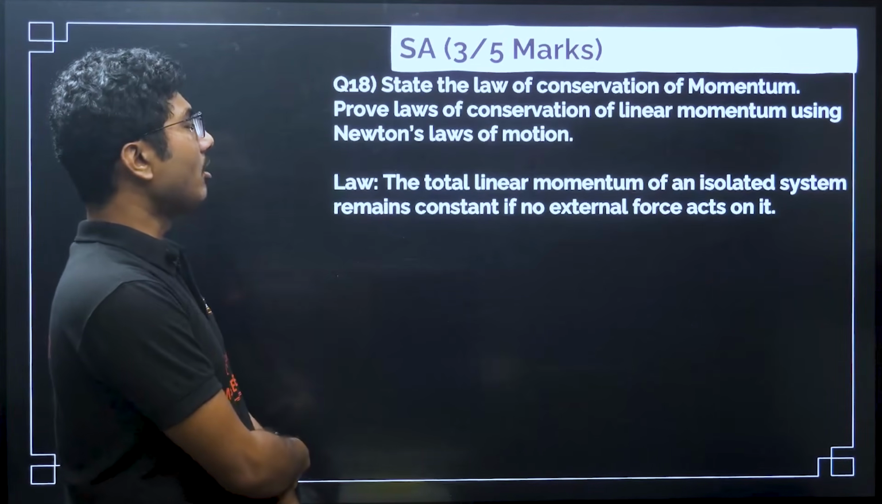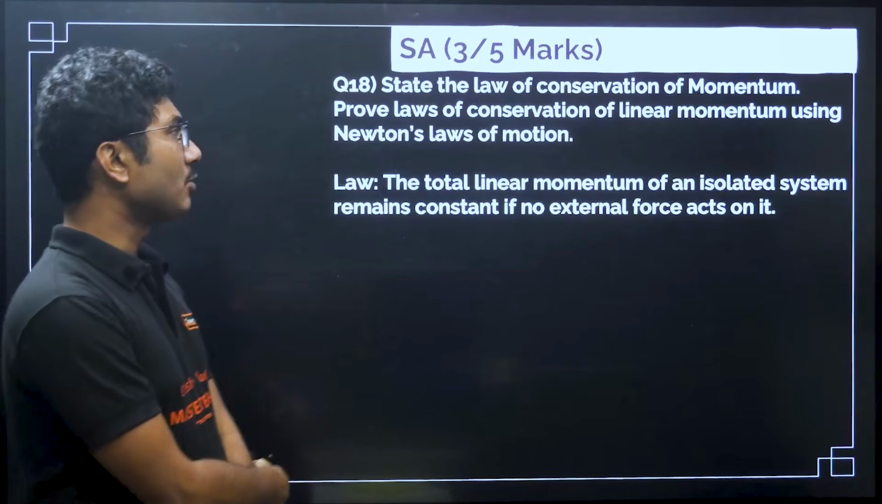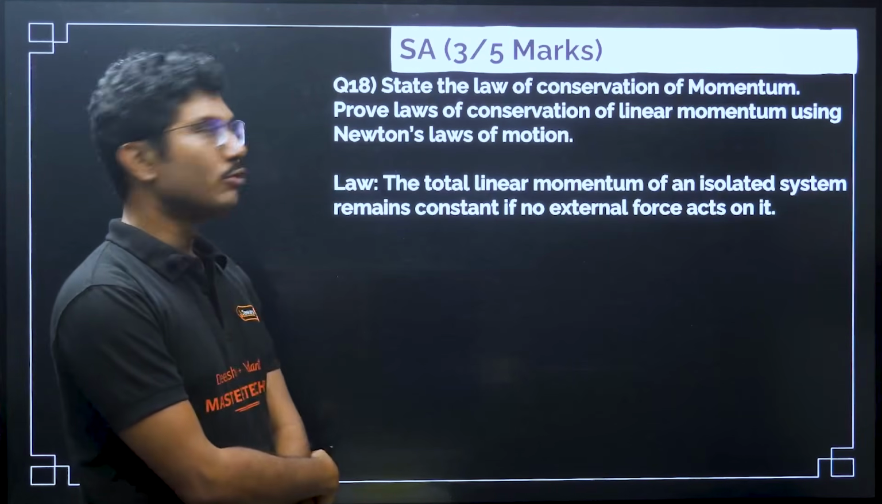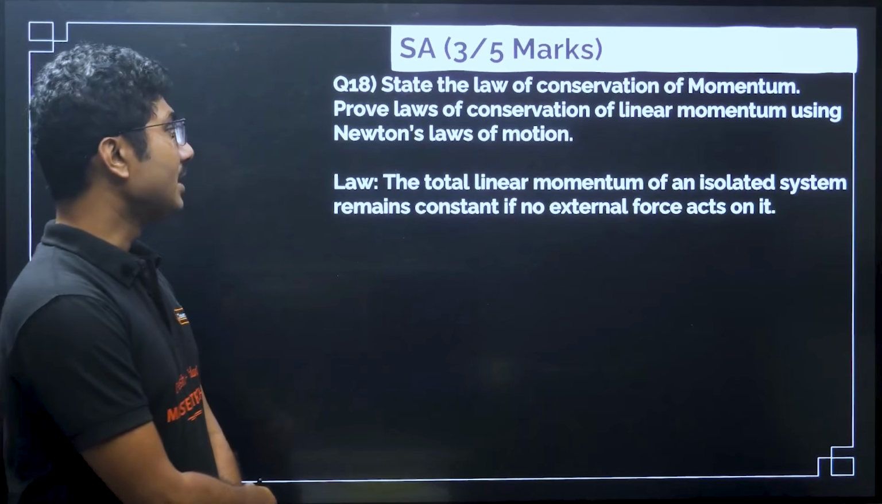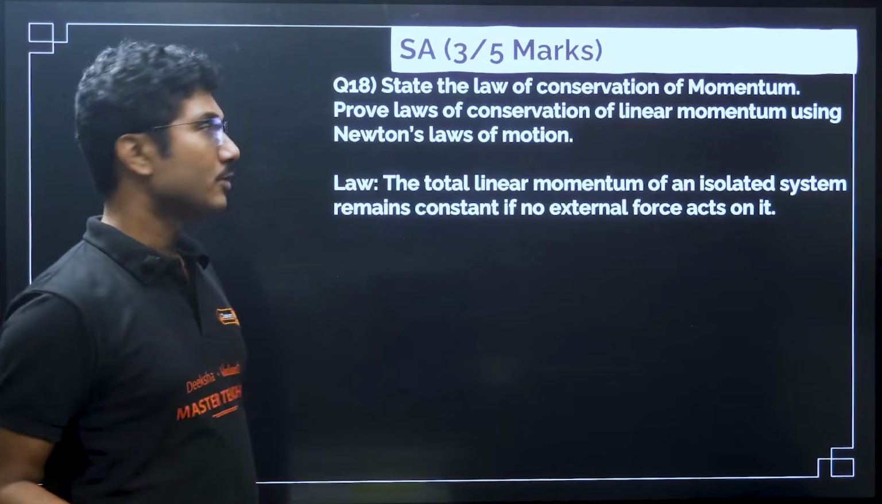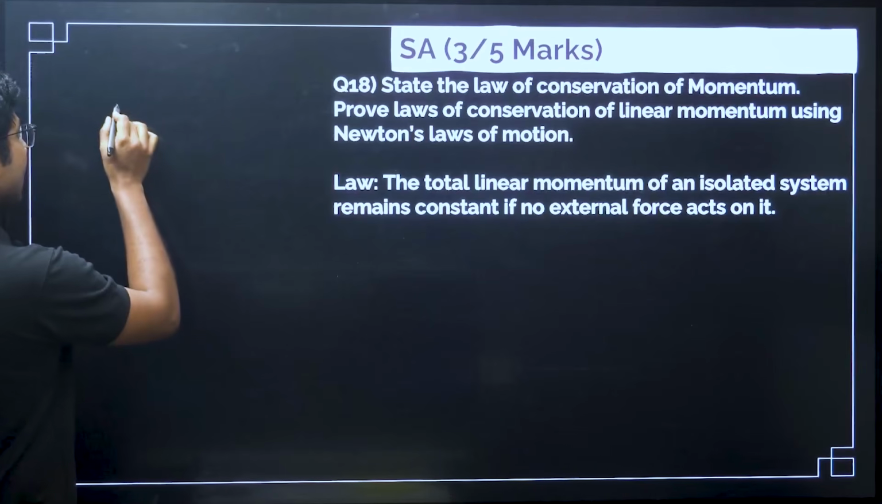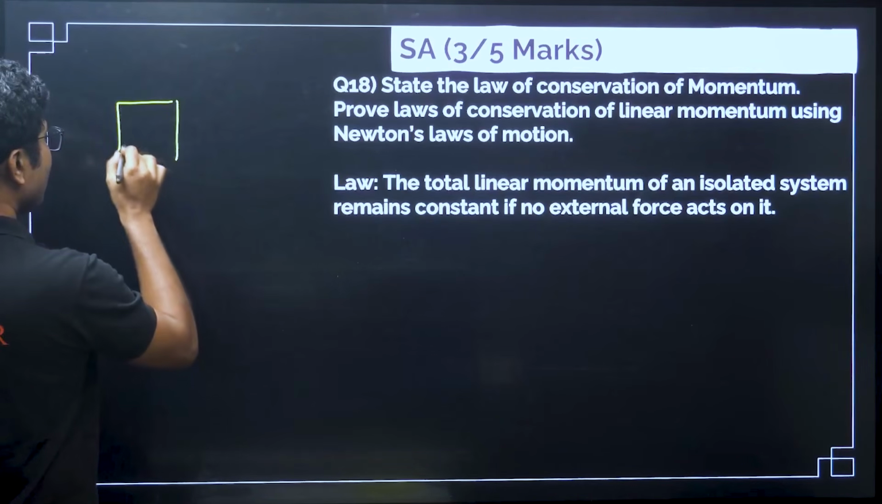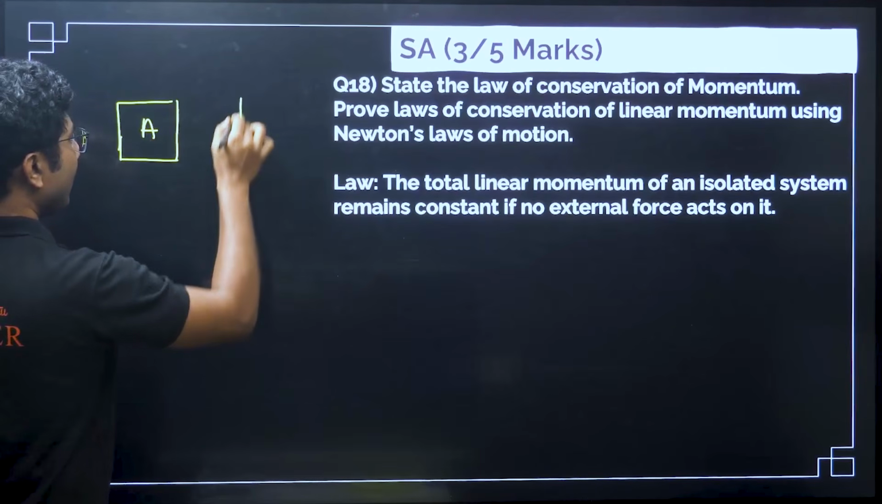State the law of conservation of momentum. Prove the law of conservation of linear momentum using Newton's laws of motion. So, the total linear momentum of an isolated system remains constant if no external force acts on it. This is the conservation of momentum principle. Now, we have to derive this. How to do that? First of all, you have to consider two objects, object A and object B.